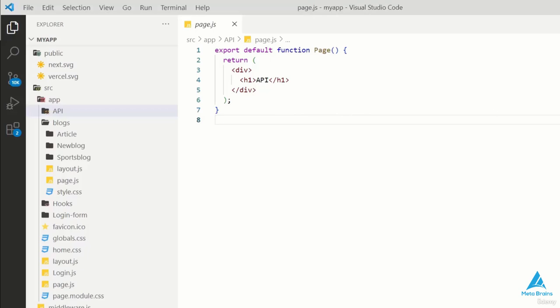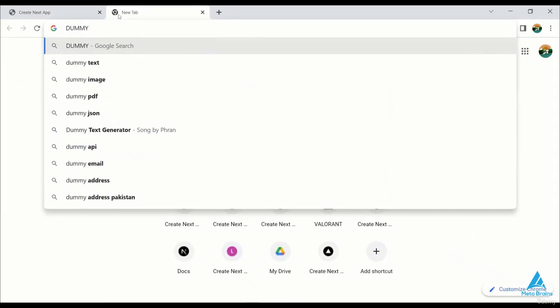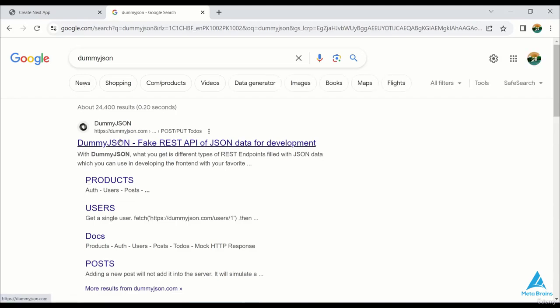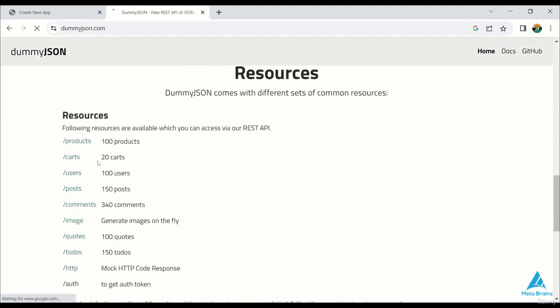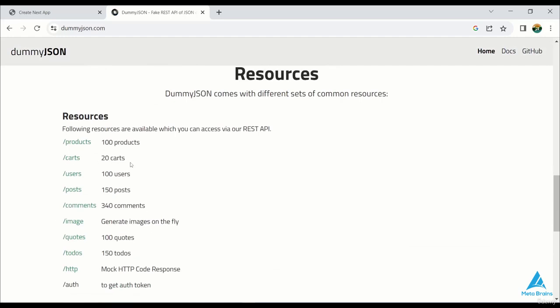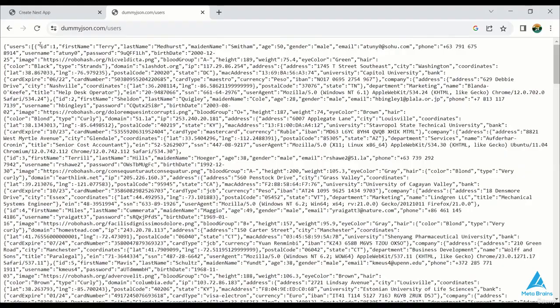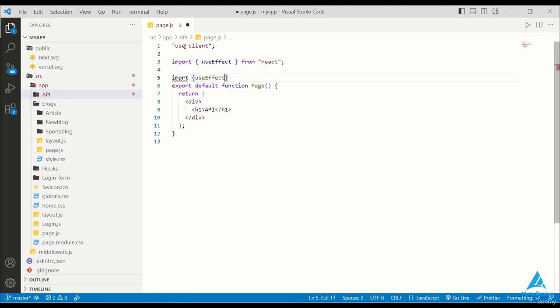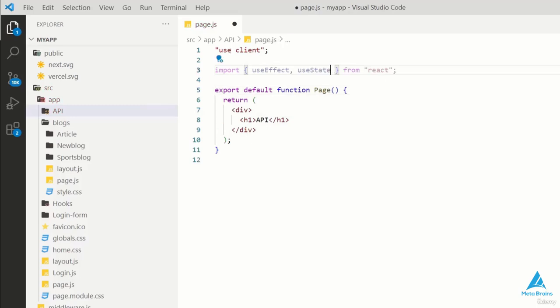So we're going to fetch data from a dummy API. You can find such dummy APIs online by searching for dummyjson in your browser. These are essentially free APIs that provide a variety of data like products, carts, posts, users, and more. We have a substantial amount of user data available, which you can use for practice purposes, hence the name dummy API. Firstly, we need to import two essential hooks, useEffect and useState.